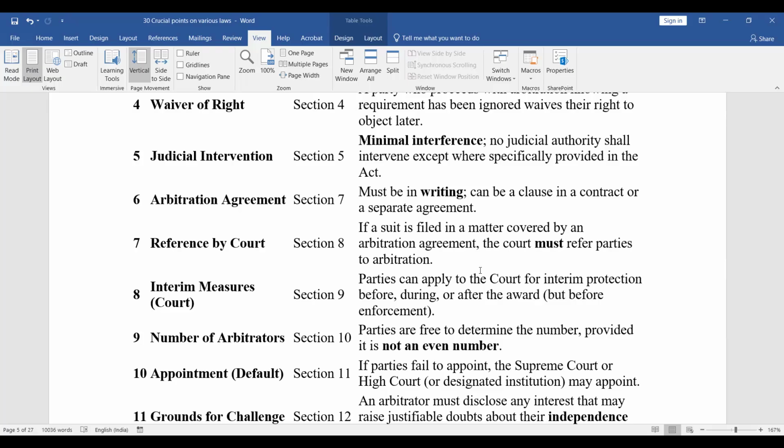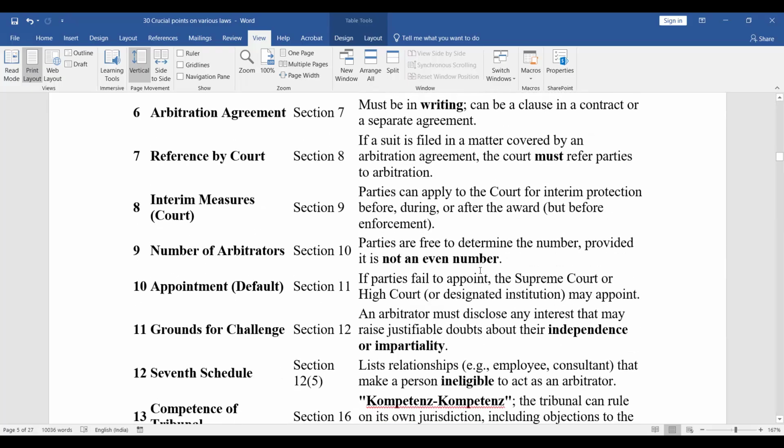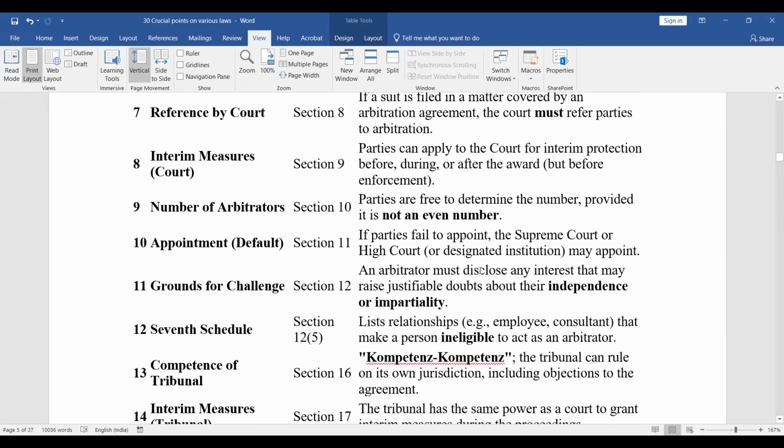Interim measures, section 9. Parties can apply to court for interim protection before, during, or after the award, but before enforcement. Number of arbitrators. This is important. Parties are free to determine the number, provided it is not an even number. So even one arbitrator could be there: 1, 3, 5, right? But it should not be even, because in case of difference of opinion, one vote can prevail at least. That is possible only when it is odd in number.